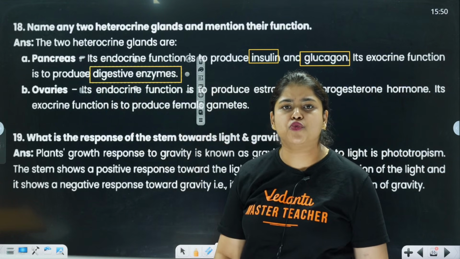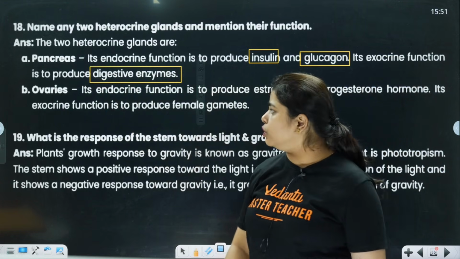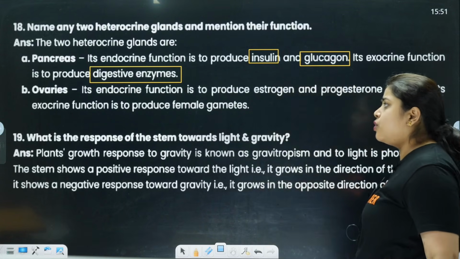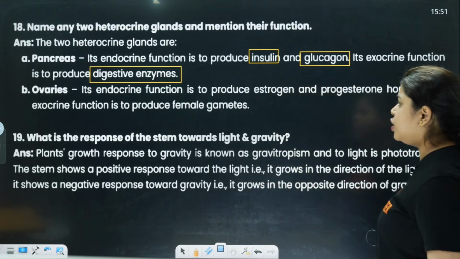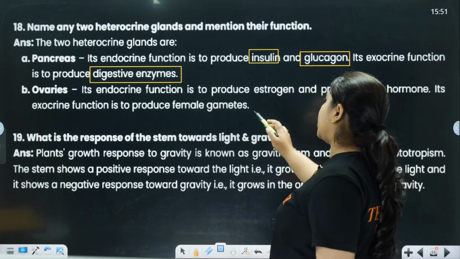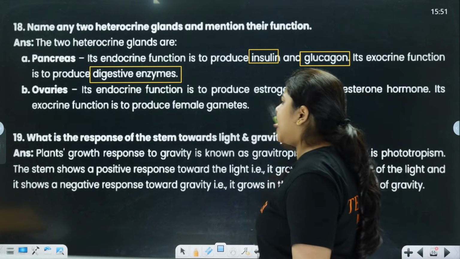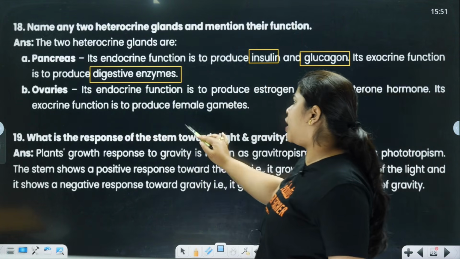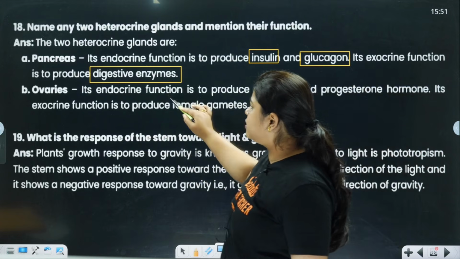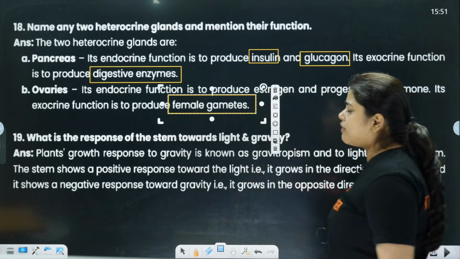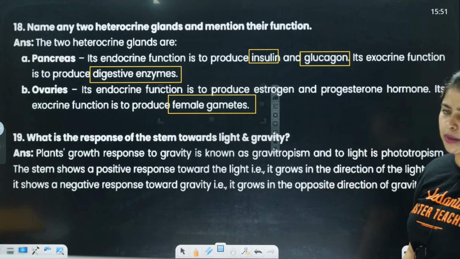The ovaries have an endocrine function, producing estrogen and progesterone hormones, and an exocrine function, producing the female gametes.